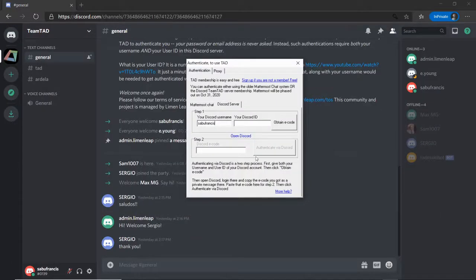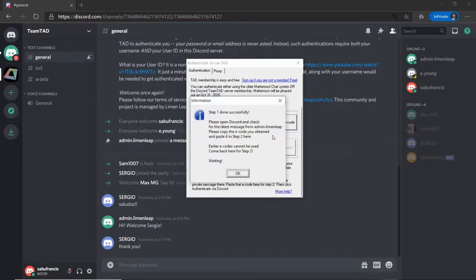Now let me return back here and paste that ID here. This and this should match, and it should be yours, because if it is not yours, then the next step will go to somebody else, and they may wonder what is going on, and that may lead to a complaint. So the first step you have to do is give these two values, and then press this obtain e-code.